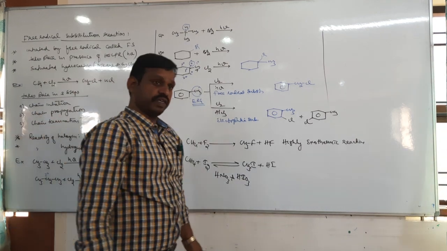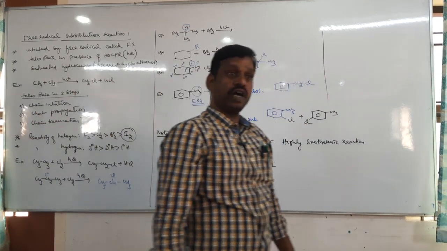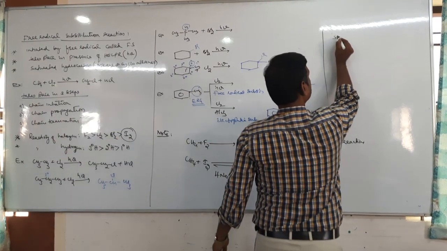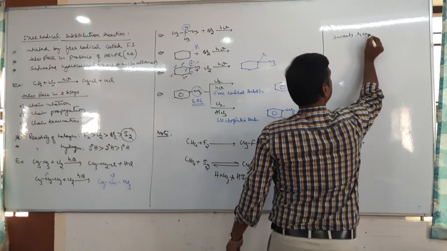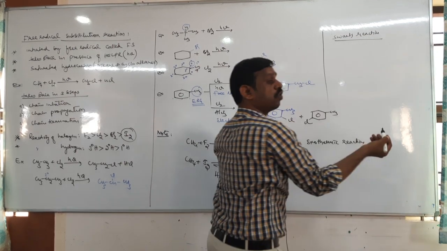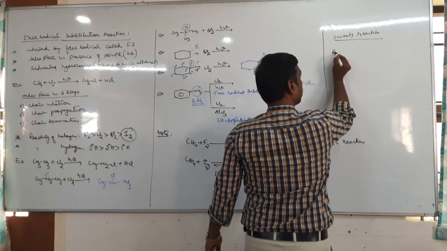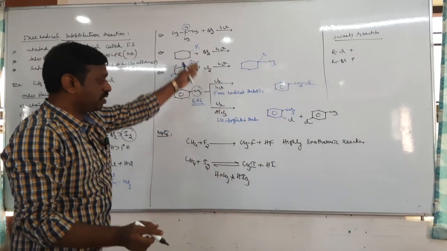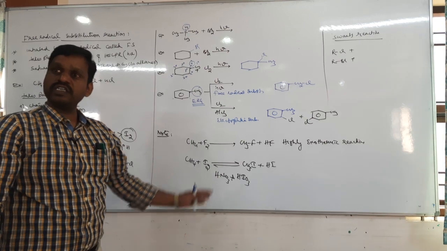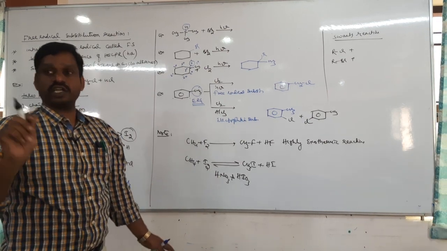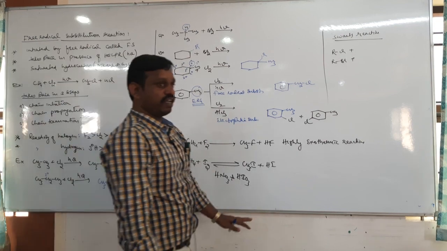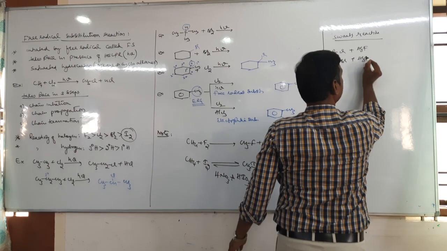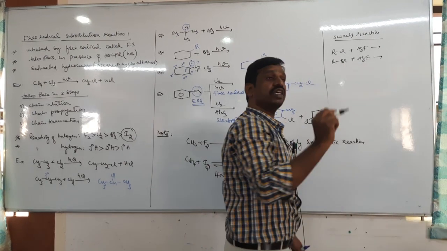We have indirect methods to prepare fluoroalkane and iodoalkane: one is the Swarts reaction, the other the Finkelstein reaction. Tell me, what is the Swarts reaction? Swarts reaction is used to prepare fluoroalkane from chloroalkane or bromoalkane. They are reasonably reactive, not highly reactive, not less reactive. Therefore, chloroalkane or bromoalkane reacts with silver fluoride or any metallic fluoride. Then it is just a halogen exchange.